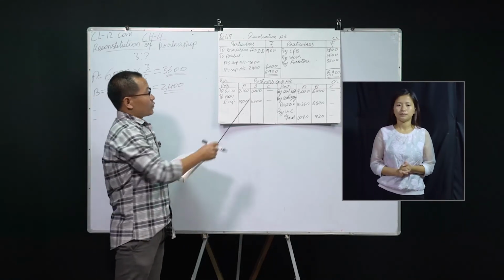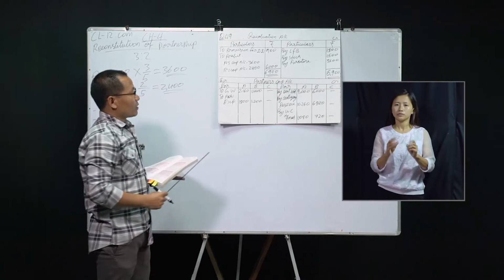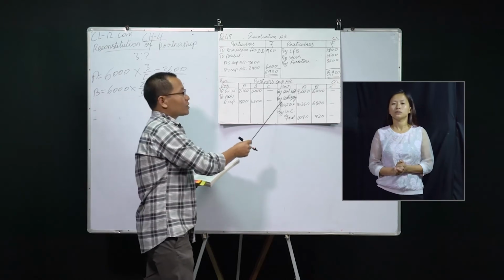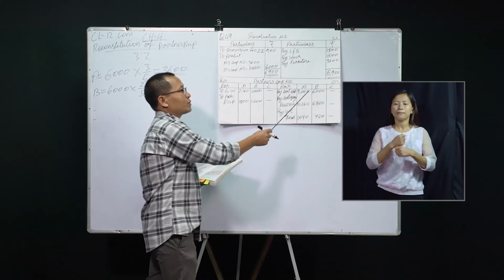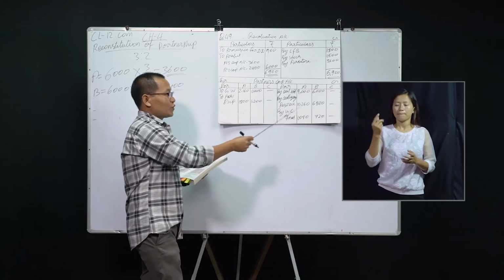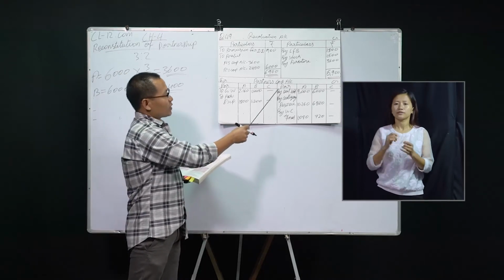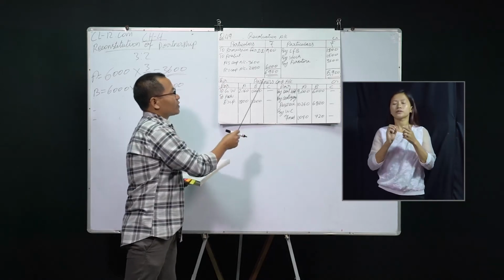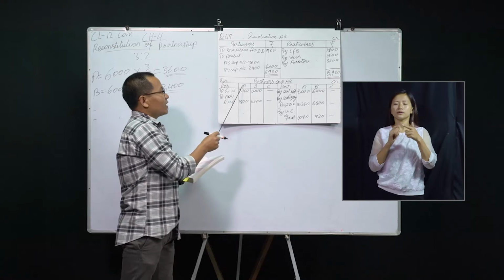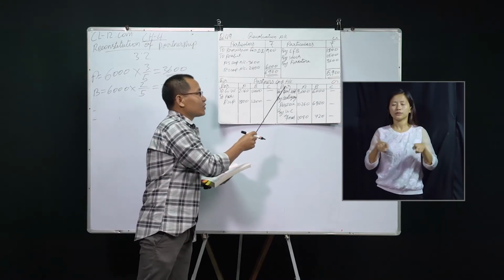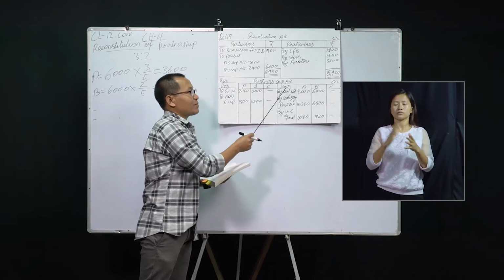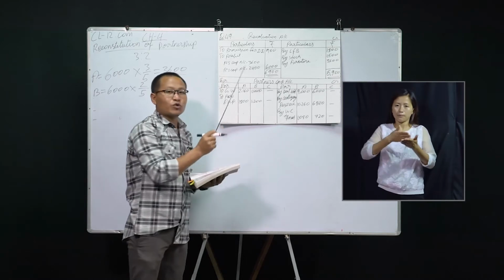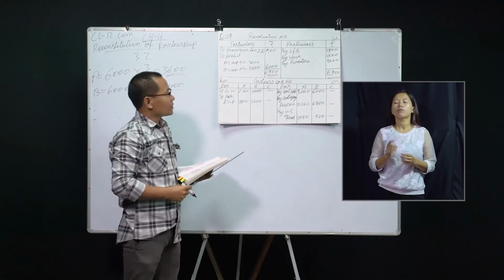Next, we will have to prepare the partners capital account. We have 8 columns, but these columns are meant for all the partners A, B and C. Due to lack of space, the particulars column is very small, and you should remember this. There is a debit, credit, partners capital account, particulars, column for A, B and C, particulars, column for A, B and C. I've just written short form, but it should be written as particulars. Please don't use shorthand while preparing the notes.